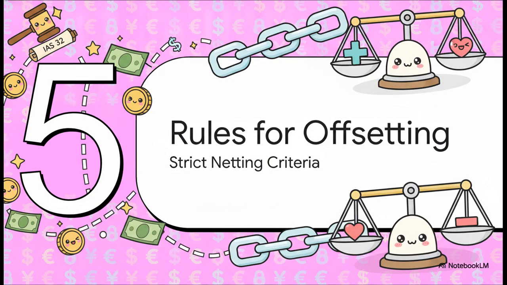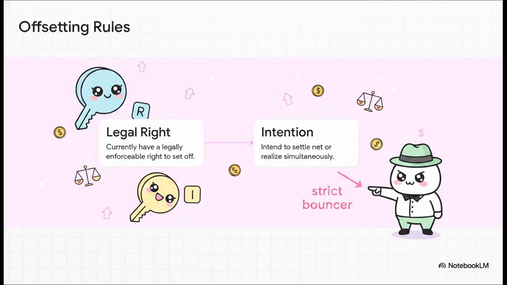Finally, we've arrived at Section 5, Strict Rules for Offsetting. Let's look at the criteria for netting. Now, companies love to offset assets and liabilities because showing smaller netted numbers makes the balance sheet look way leaner. But IAS 32 acts kind of like a strict bouncer at a club here, requiring a very rigid two-key system